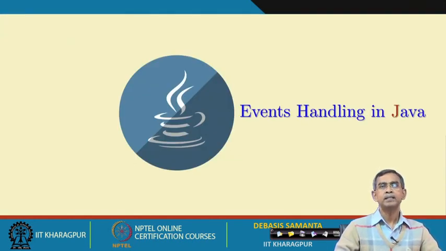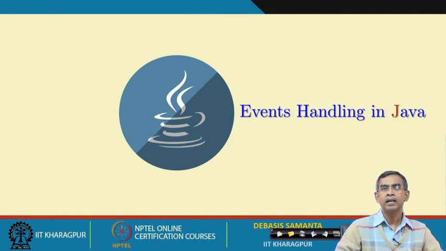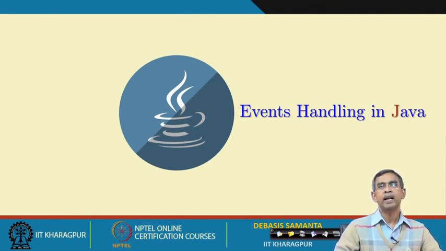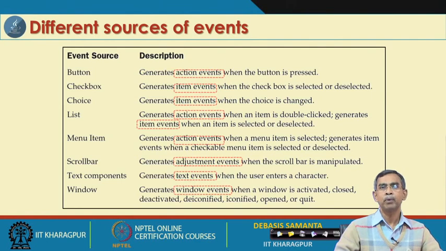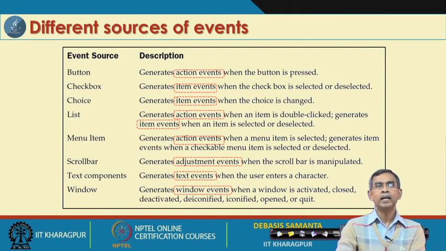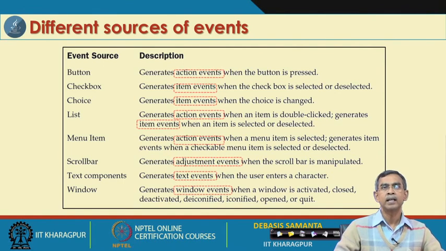Now we will discuss mostly foreground events, and in Java what the event handling facilities are is most important. In the context of the graphical user interface, a container may contain many components. Here I have listed the main components possible in a GUI, like button, checkbox, choice, and all these things.